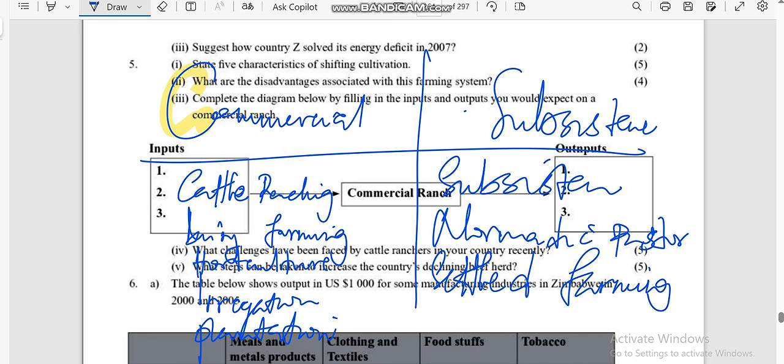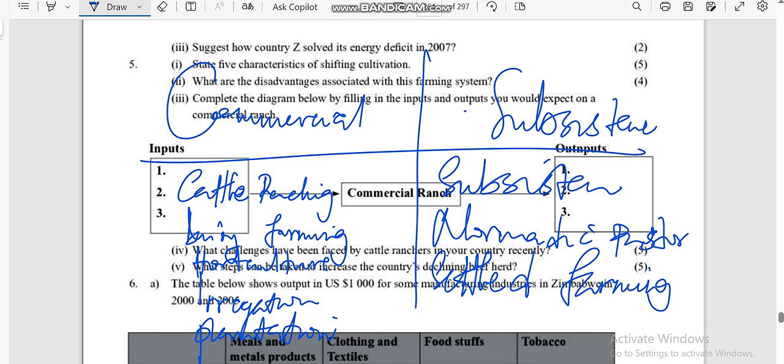Saka ndo ma differences. So tine two major types of agriculture. Number one, commercial agriculture, growing of crops and rearing of animals for sale. But subsistence, this is growing of crops and rearing of animals for family consumption.